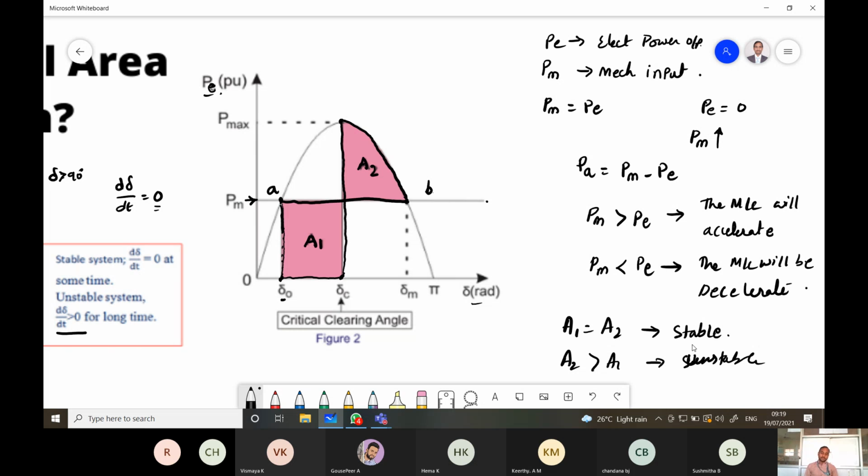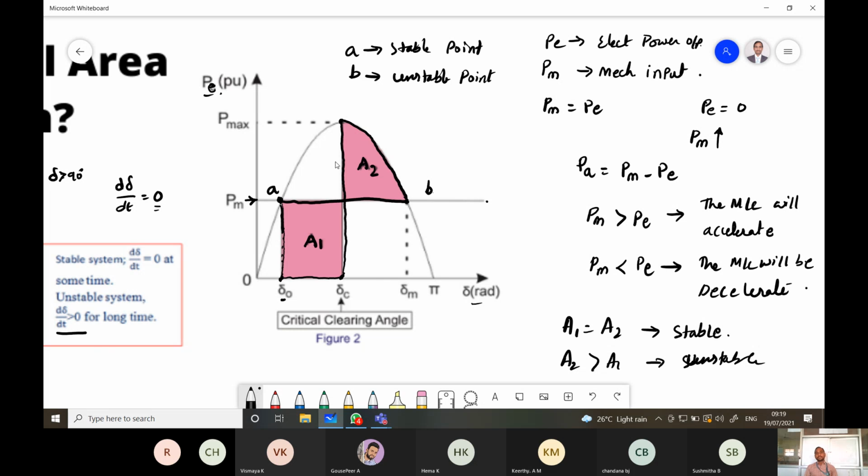At point A, this is the initial operating point, it is the stable point, and B is the unstable point.